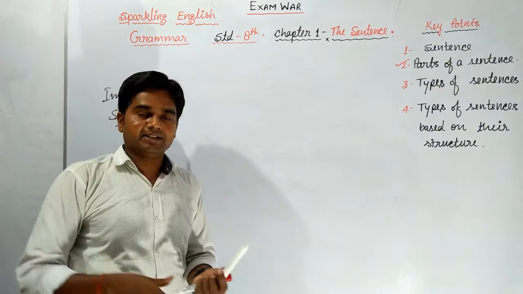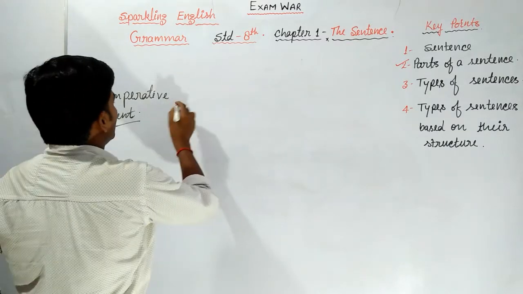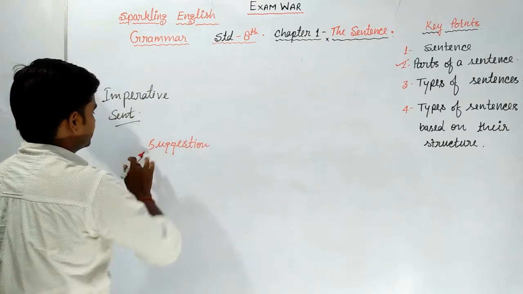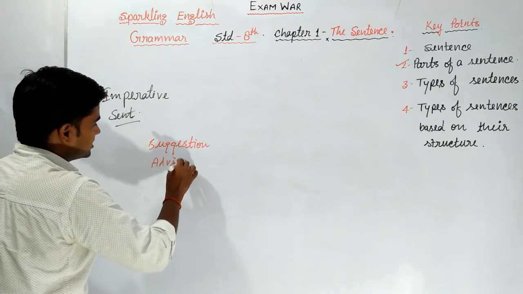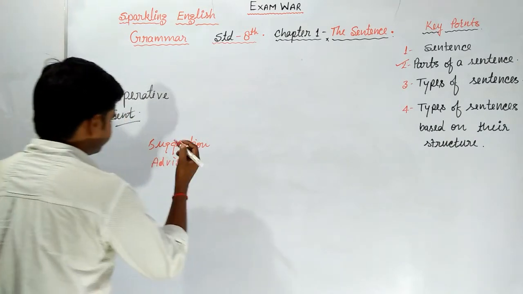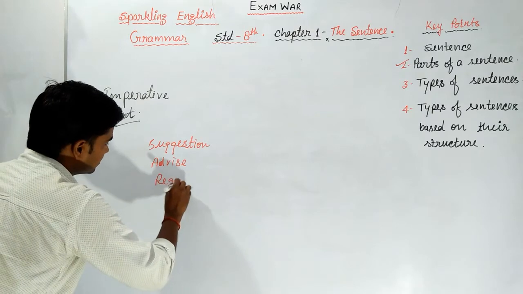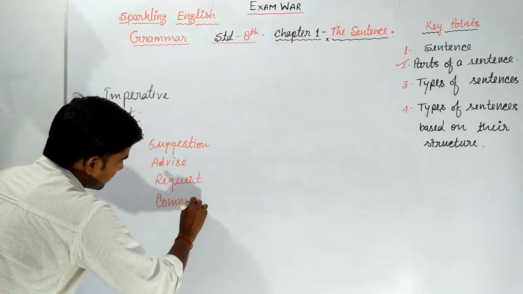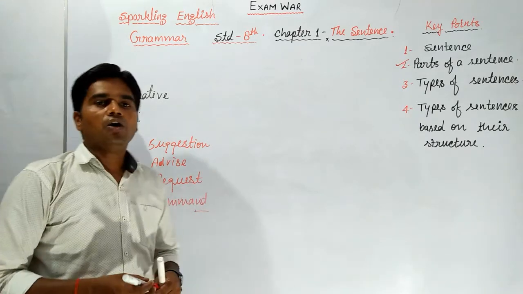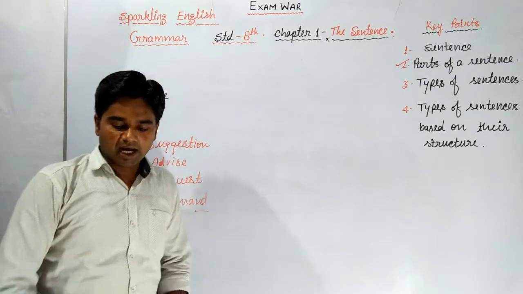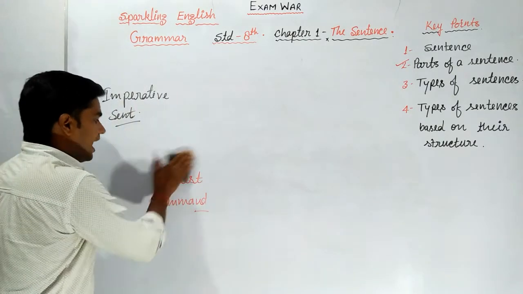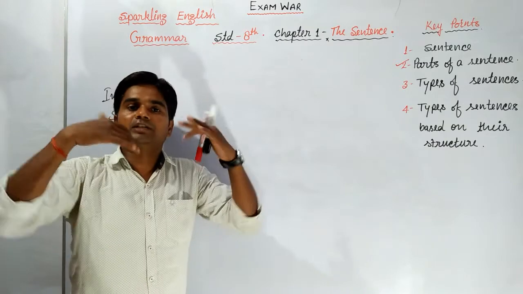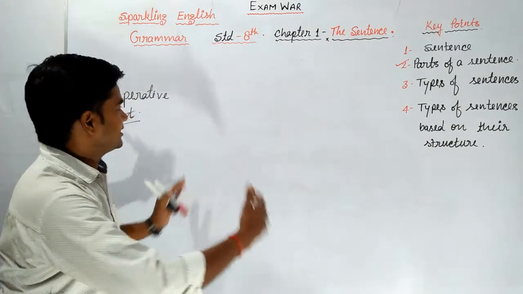In imperative sentence, we give suggestion, advice, request, command, order, etc. All these actions are done in imperative sentences. And in imperative sentences, generally the subject you is missing. We don't write the subject you. We directly start the sentence from a verb.